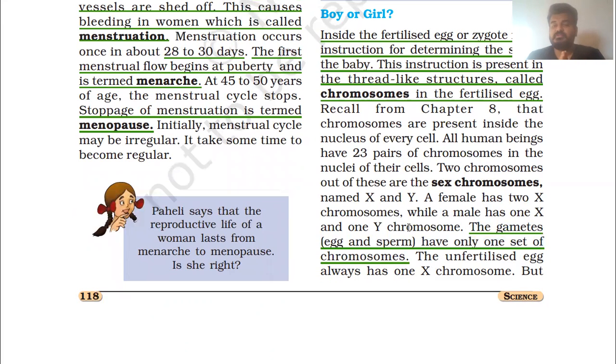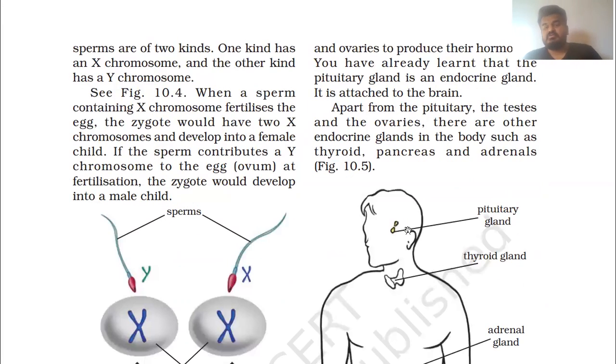If the gamete is a female gamete, an egg, then it will be X, because in a female only X chromosomes are there. But in a male gamete, the sperm, it will be either X or Y. So if X and X come together and form a zygote, it will be a zygote for a baby girl.